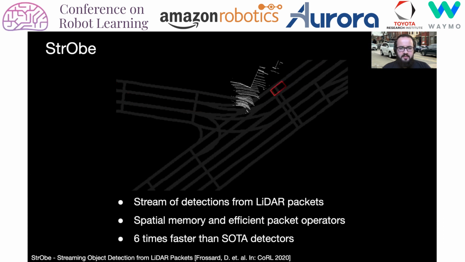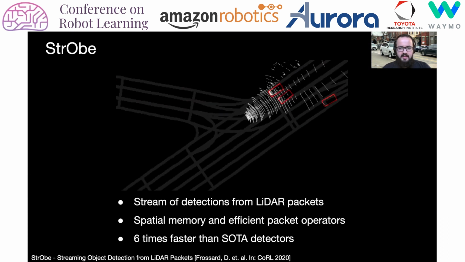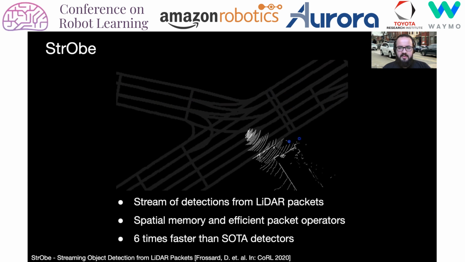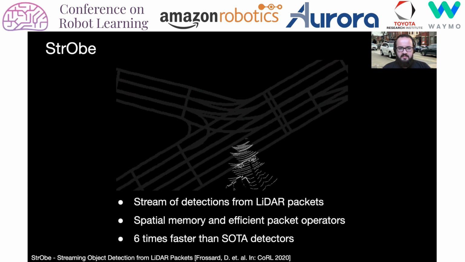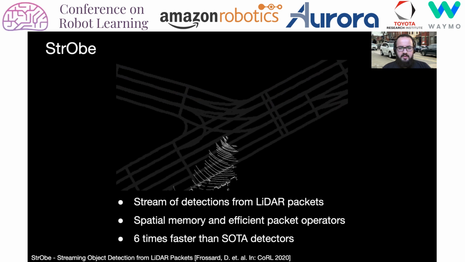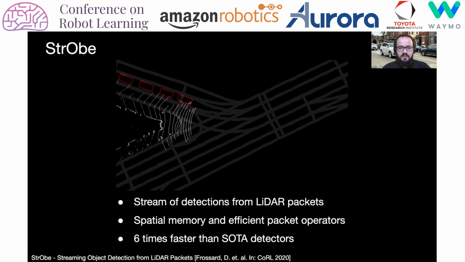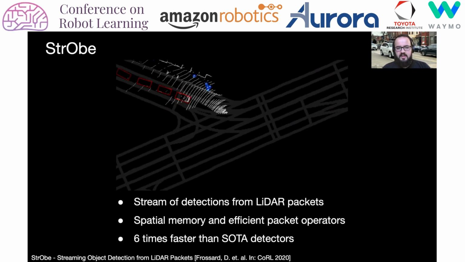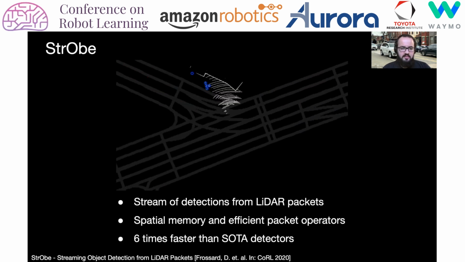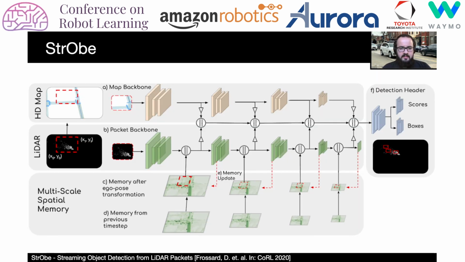In this paper, we propose STROBE, a novel approach that minimizes latency by ingesting LiDAR packets and emitting a stream of detections. By leveraging a spatial memory and efficient operators, our model produces accurate detections while achieving latencies 6 times lower than fast full sweep detectors. This is the overview of our architecture.